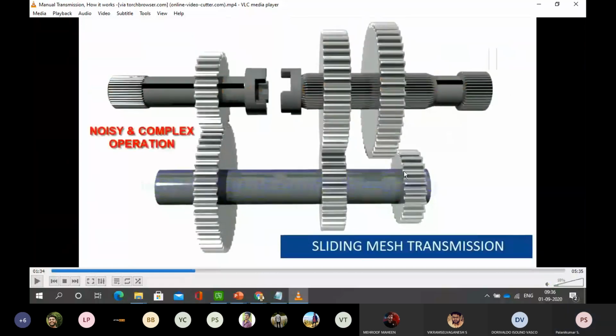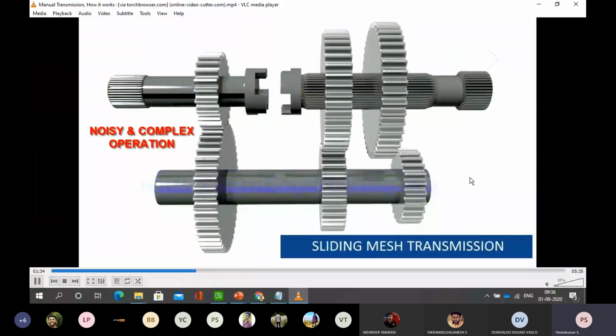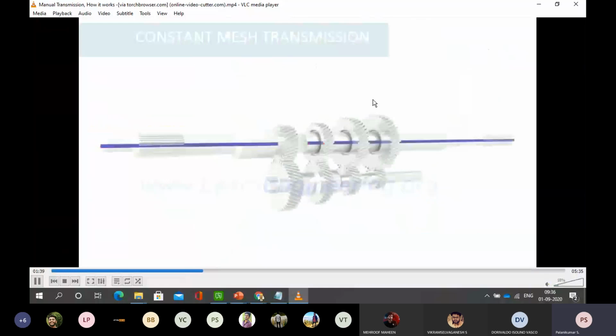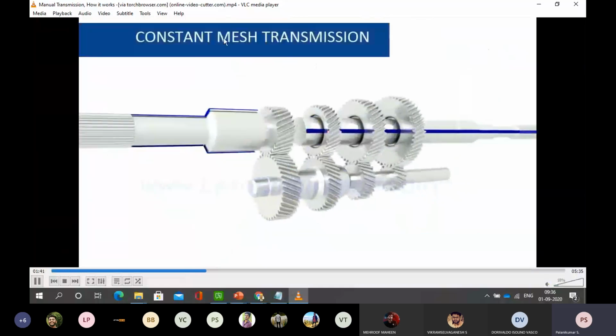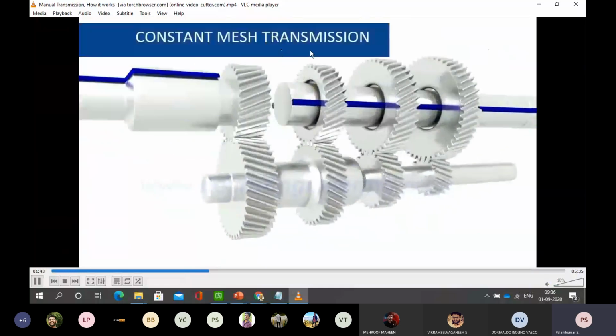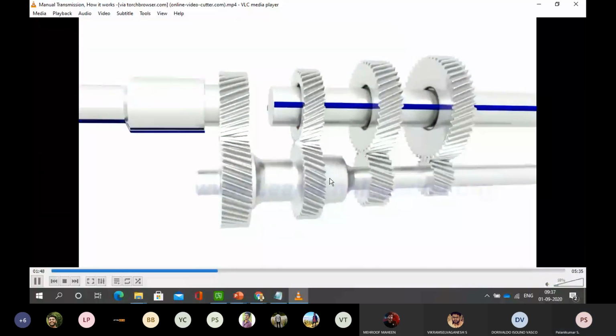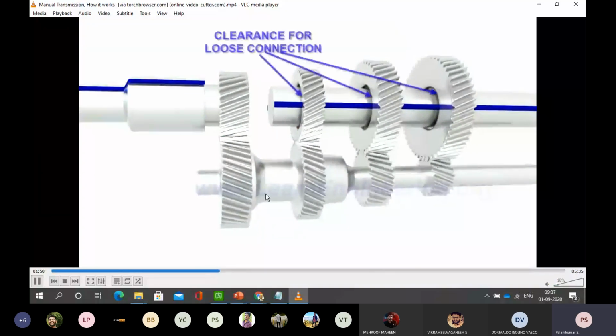Now, in the sliding case I have to move the gears, and this is making a very big noise. So next we are going for constant mesh transmission. Here it is always meshed. It is not going to slide; it gives constant engagement.